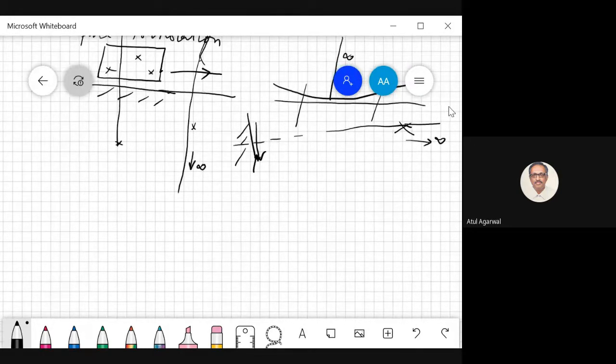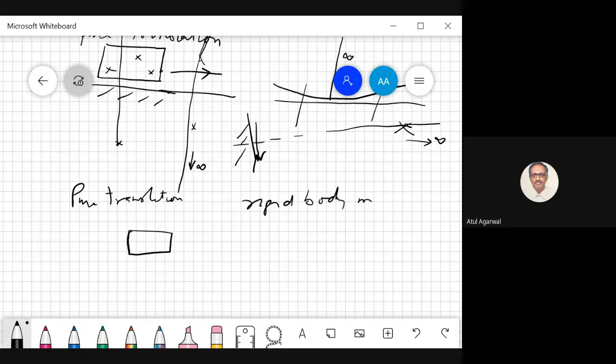So whenever we take a case of pure translation, what we are basically doing is defining a rigid body map, where every point in this universe has a velocity corresponding to the velocity of this rigid body, which is transmitted.